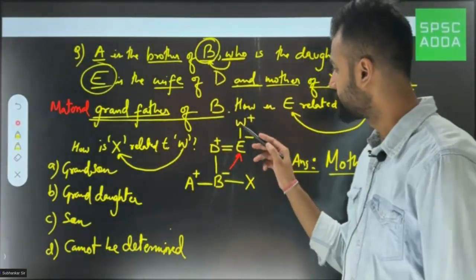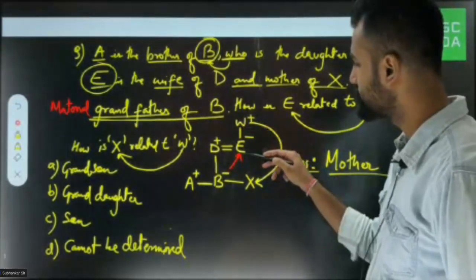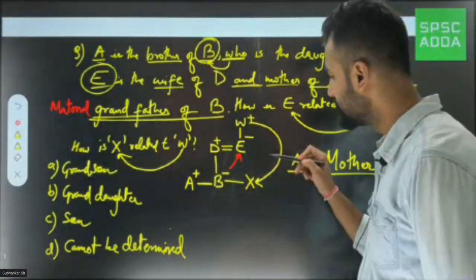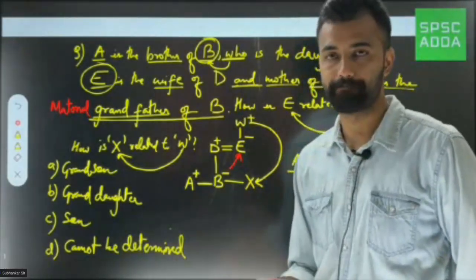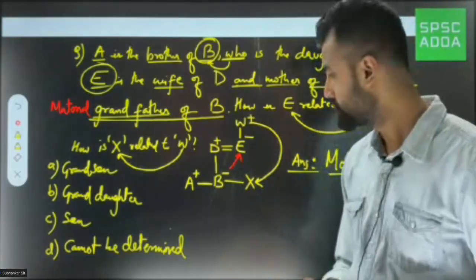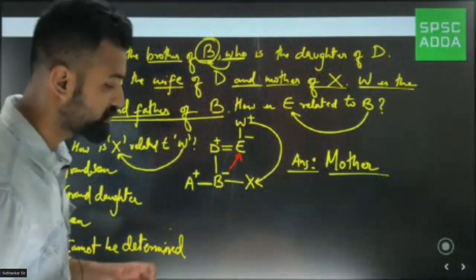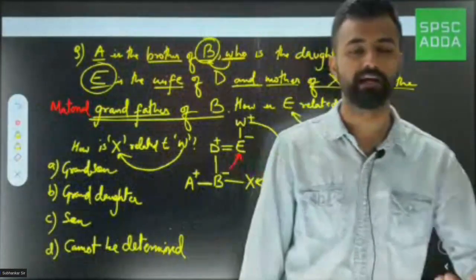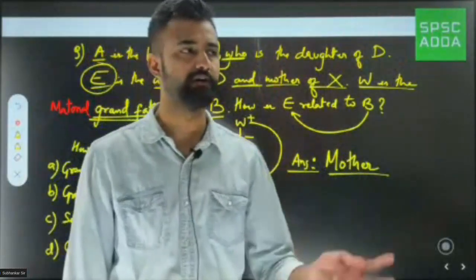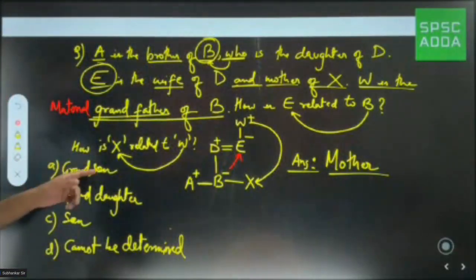So see here, sir, if I look from W to X, I can see that X is 2 generations below. First generation, second generation below. Then obviously this generation is known as what, sir? Grandchild. Now what is a grandchild? Generally, the word grandchild is used when we are not specifying a gender. It can be male, it can be female, both. When I say grandchild, that means we are talking about male, female, both. But if you see the options, they have given grandson, granddaughter.